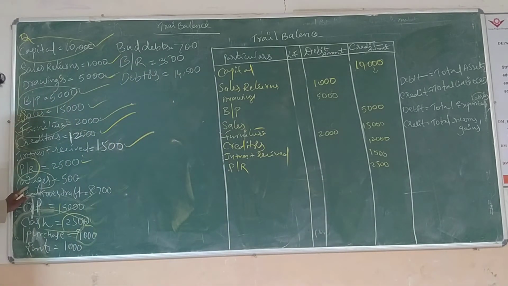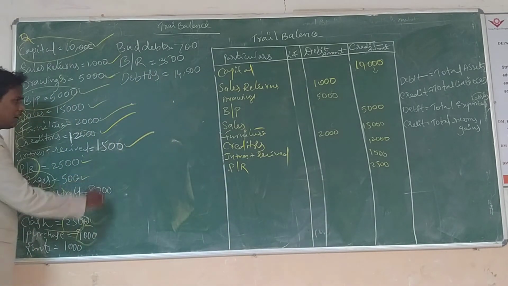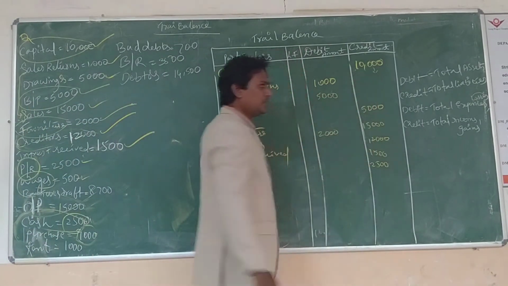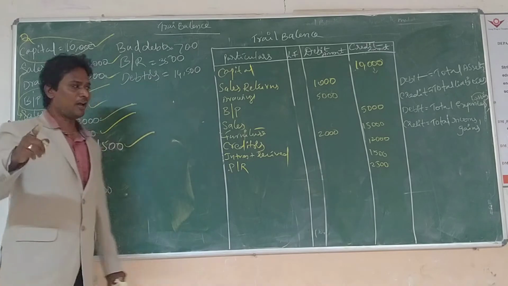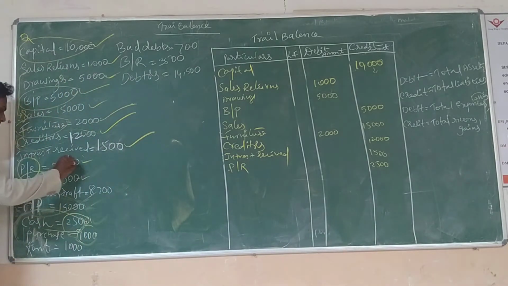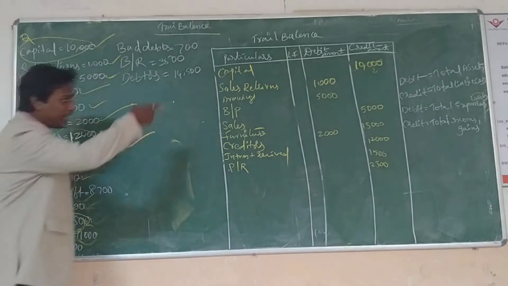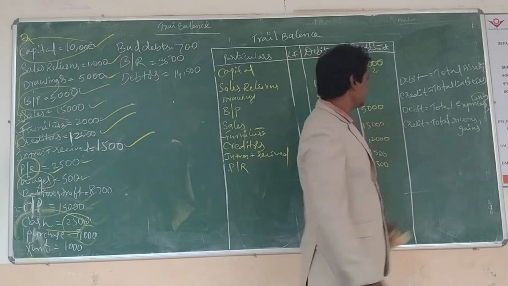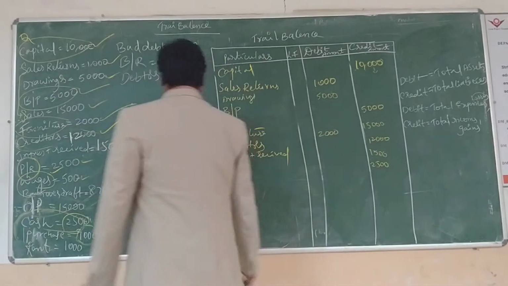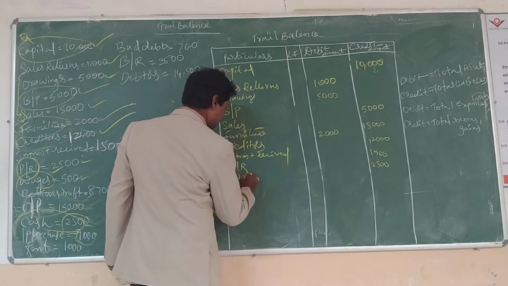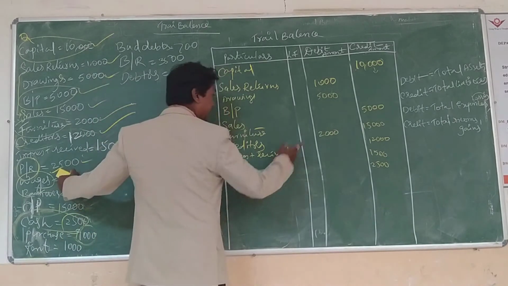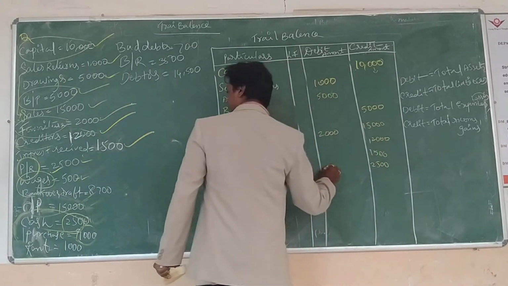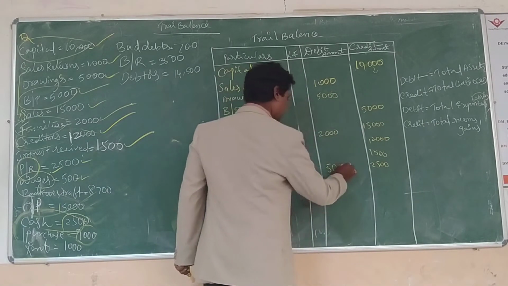That is what wages are, because it is an expense or loss. We are paying the amount, so we are decreasing the amount from the capital amount. That is why it is an expense or loss. So debit wages. All expenses and losses go to the debit side. Wages 500 rupees. Next.